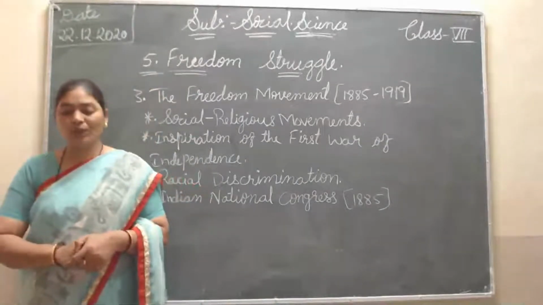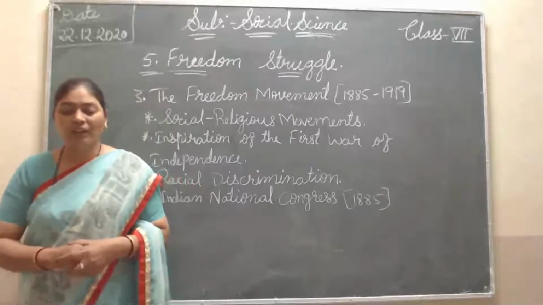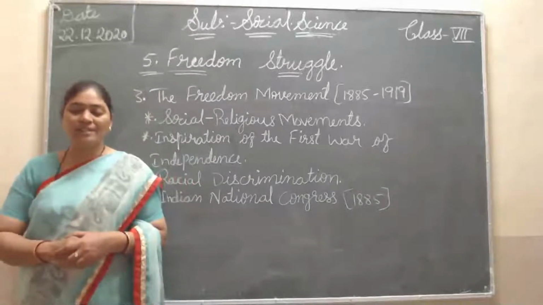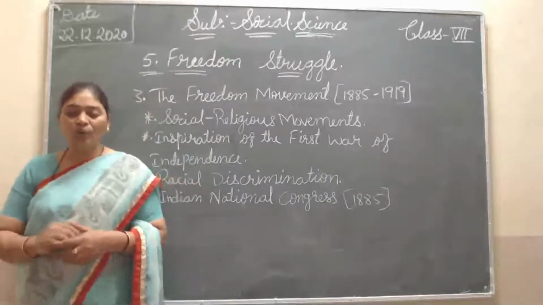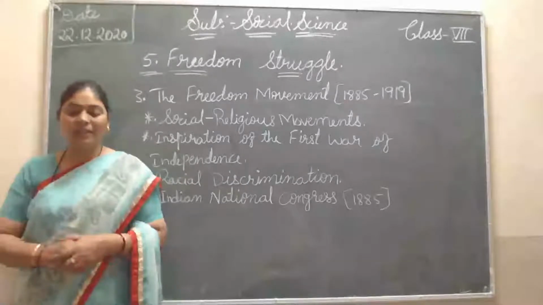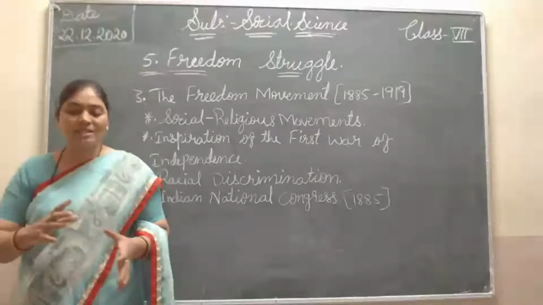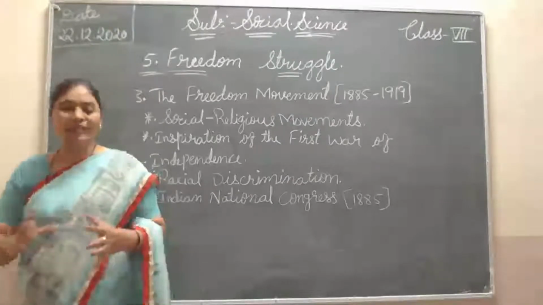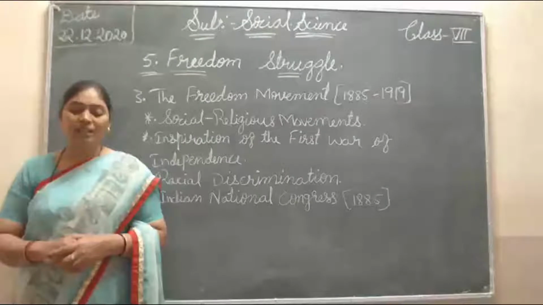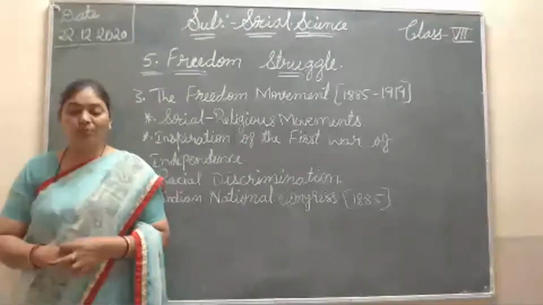The Indian National Congress was the dream child of a retired British civil servant, A.O. Hume. It was established in the year 1885. Here the British officer A.O. Hume wanted to start the Congress, and it started in 1885.